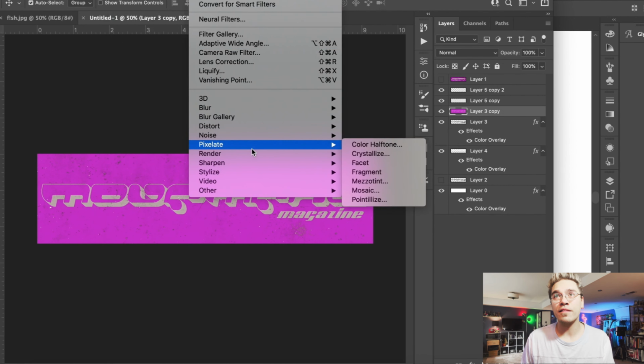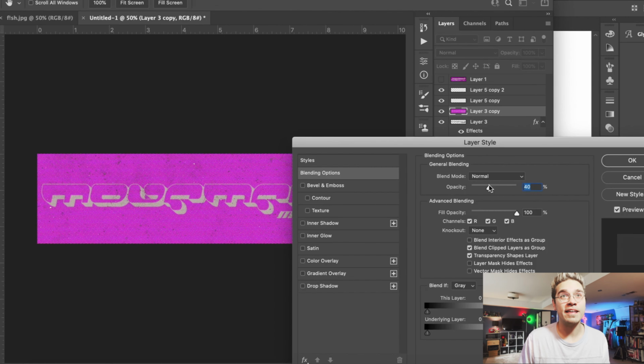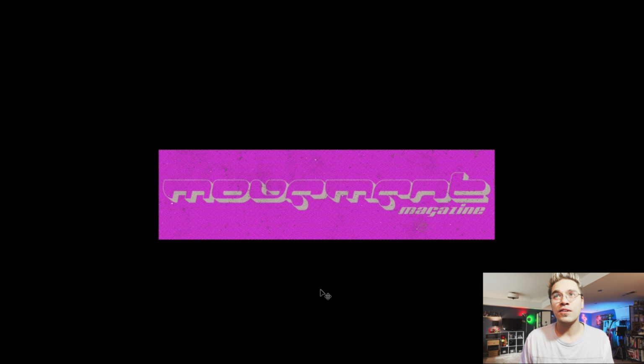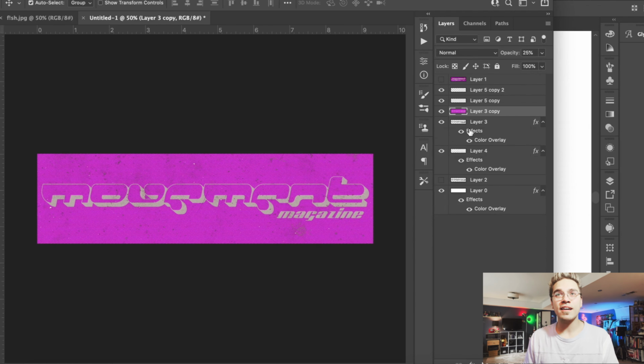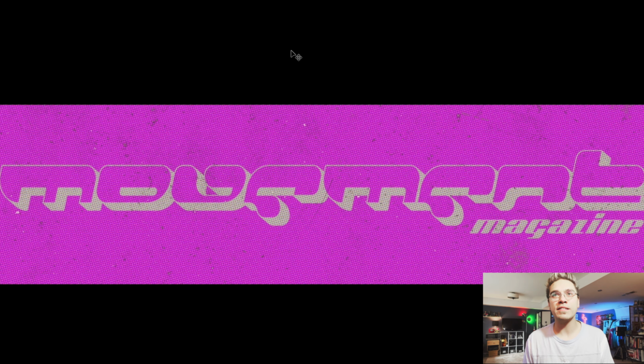We've merged all of that. Adding our color halftone one more time. Gonna turn down the opacity on that. And there it is. There's that print look. Very similar to the original submission, just using a slightly different font and different texture and stuff like that. But overall, very similar.